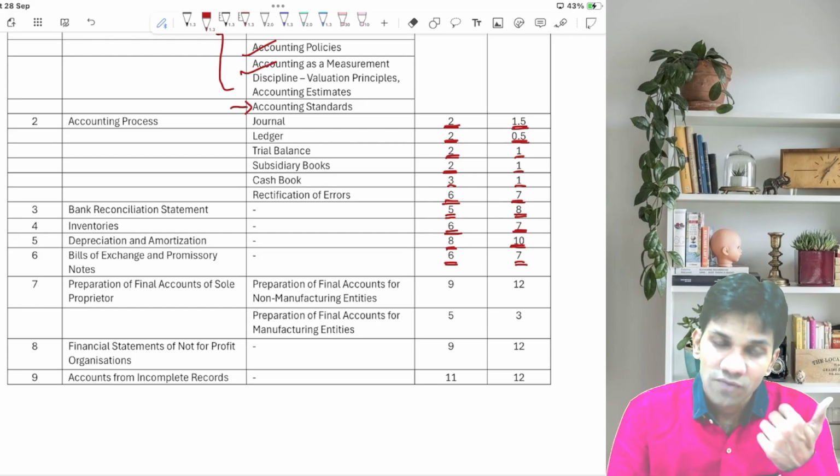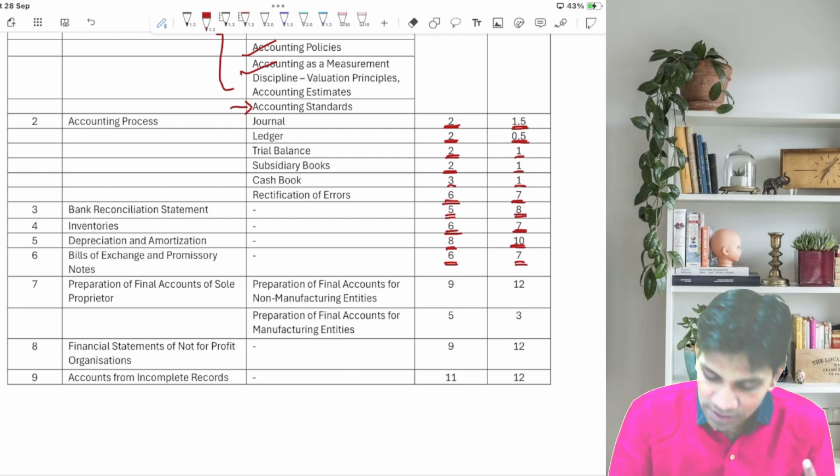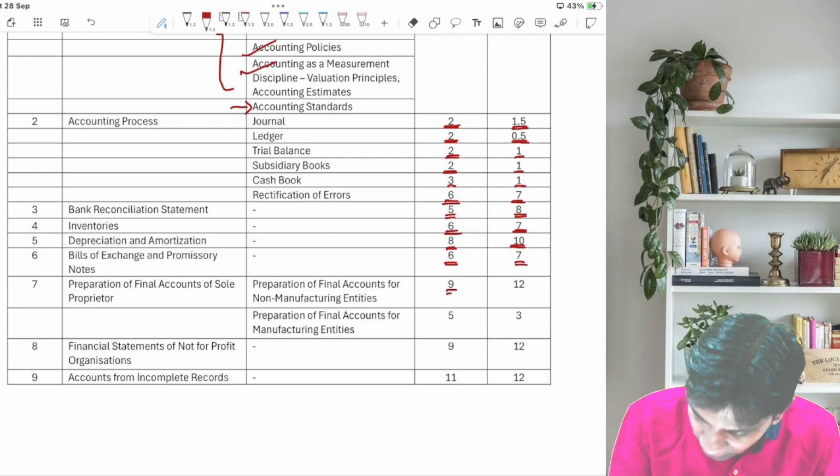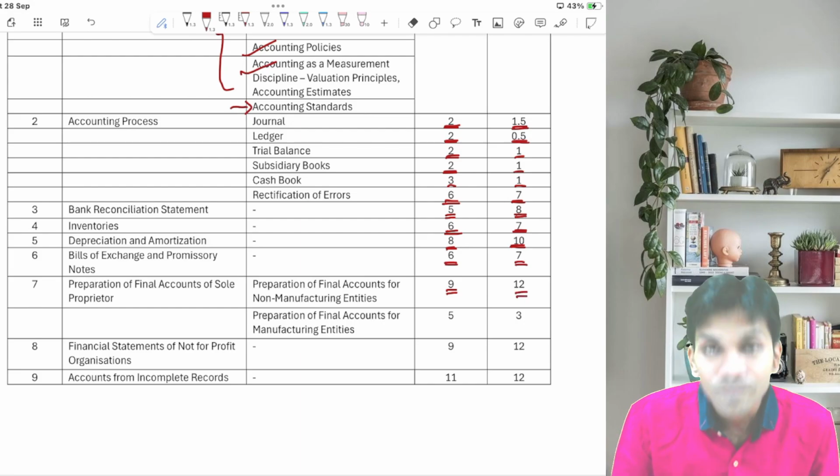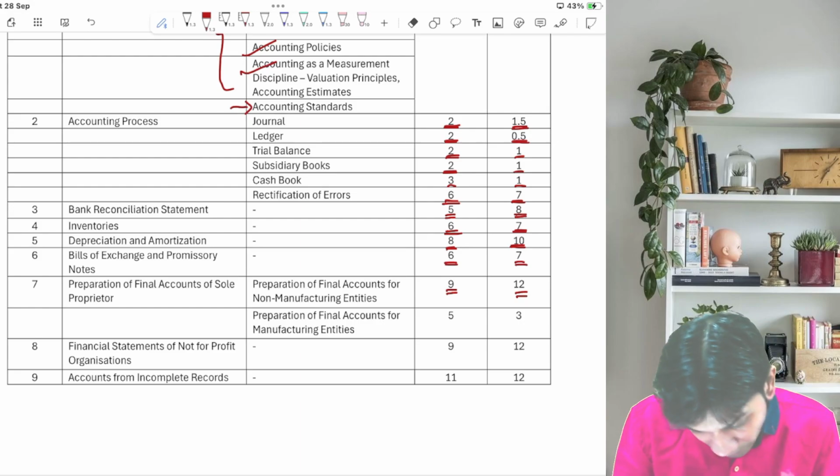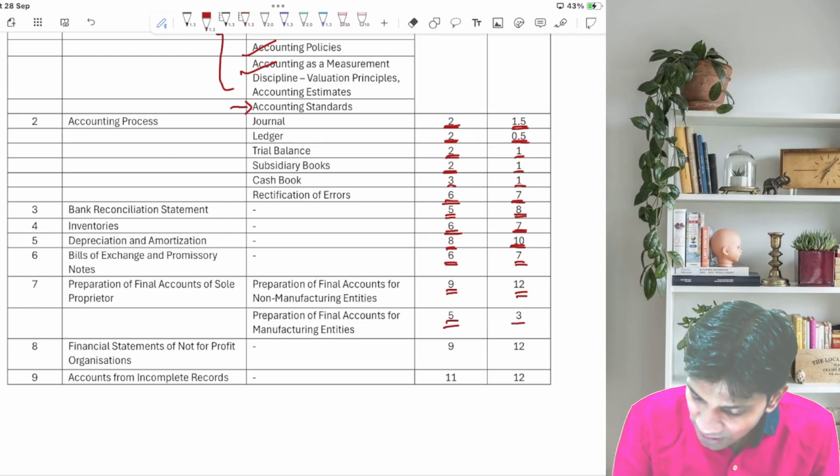Now we have units. First is non-manufacturing, then is manufacturing. That is sole trader and manufacturer. Sole trader, 9 hours for the module, 12 hours from the scanner. Non-manufacturing entities, 5 hours from the module, 3 hours from the scanner.